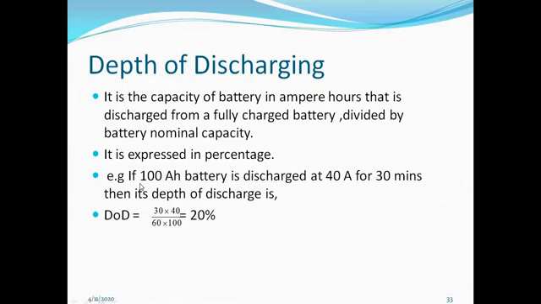Here is one example of depth of discharging. If 100 ampere hour battery is discharged at 40 ampere for 30 minutes, then its depth of discharge is 20%. So depth of discharge is very important for batteries like lead acid and lithium ion battery, because the life of the battery depends upon the depth of the discharging.